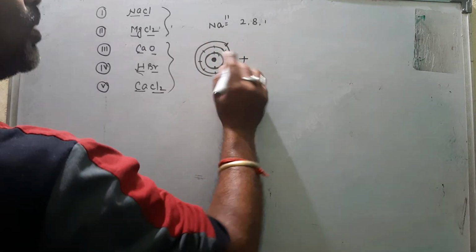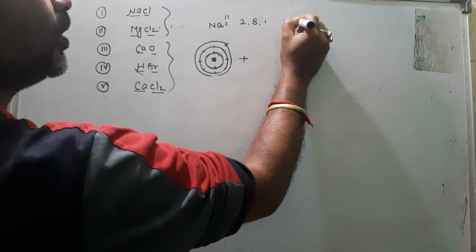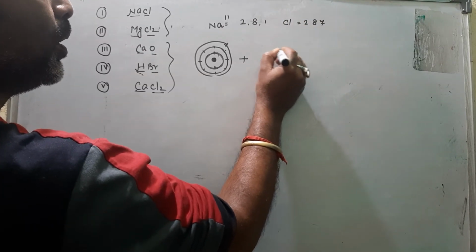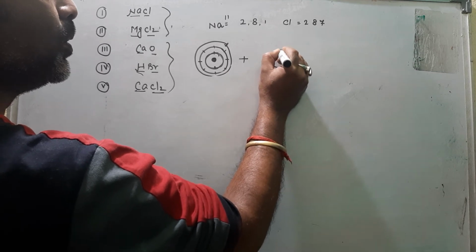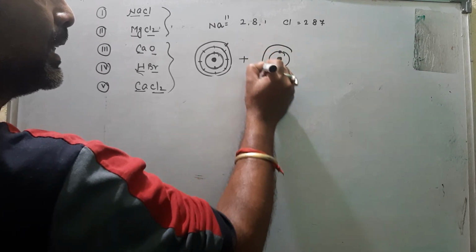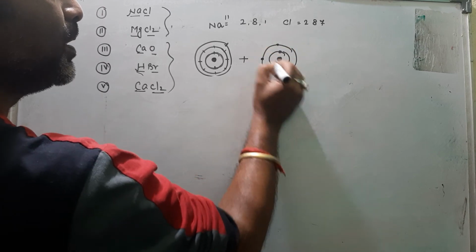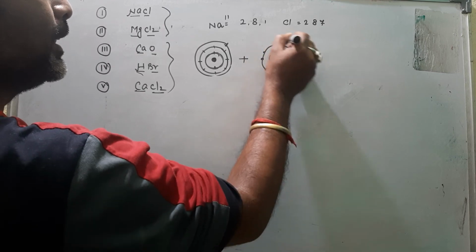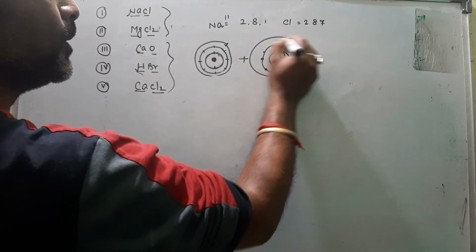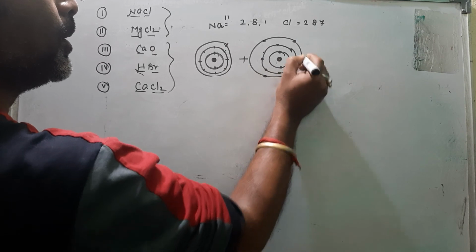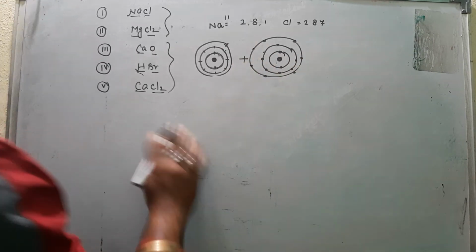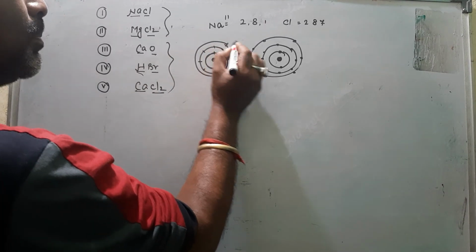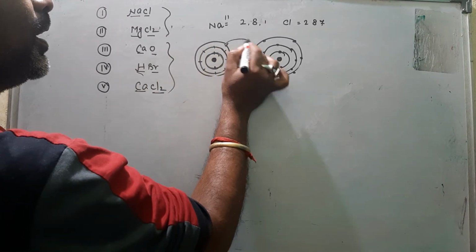When it reacts with chlorine, 2, 8, 7. So this is the nucleus, first shell 2, second shell complete 8, and third shell 7. Now what happened? This 1 electron of sodium transfers here.